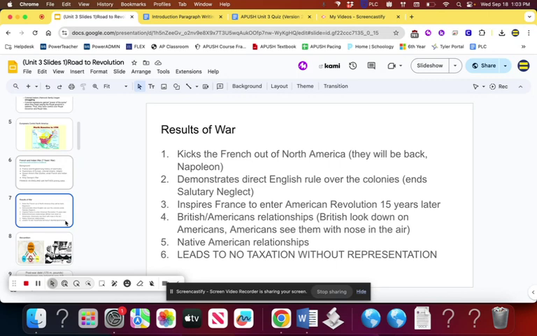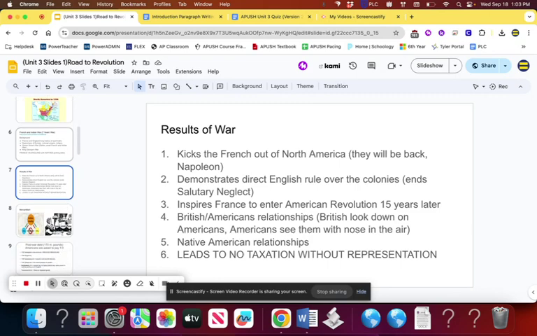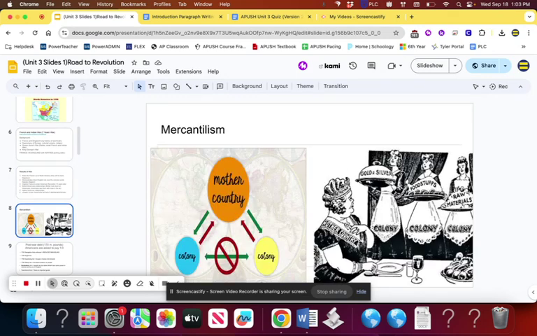But it really leads to this idea of no taxation without representation. That is the major, major concept, right? It's the most key term of Unit 3 by a lot because it explains the American cause of the Revolution. There's a political cause, which is probably the most important one, the without representation part. The no taxation part is the economic part. The Americans are upset that they are not allowed to establish their own economies and are forced to pay taxes for things in which they don't have a say.